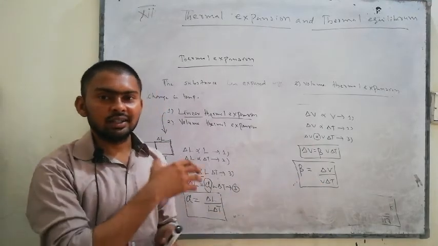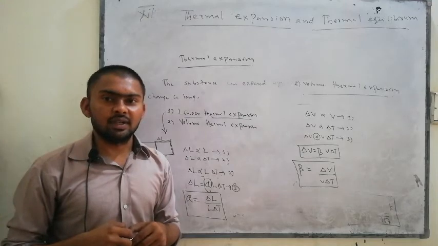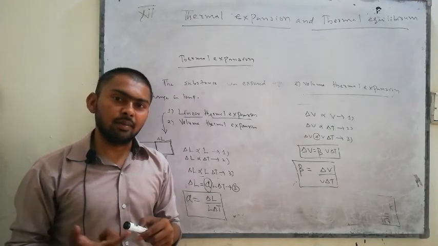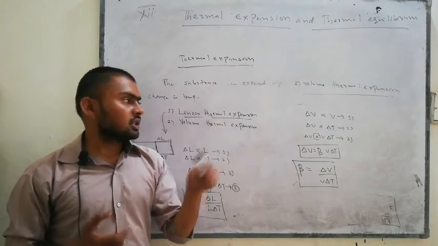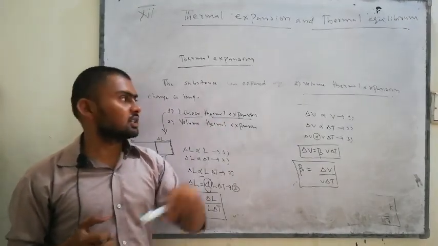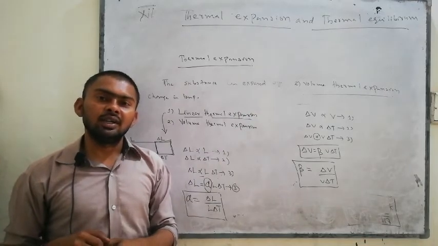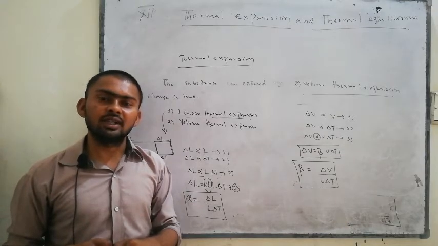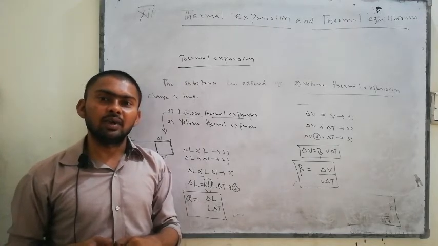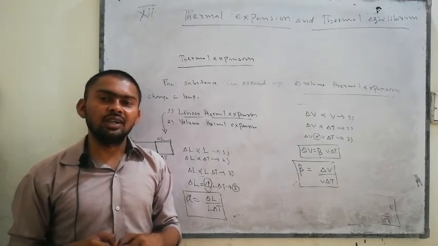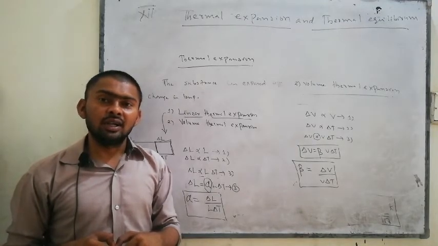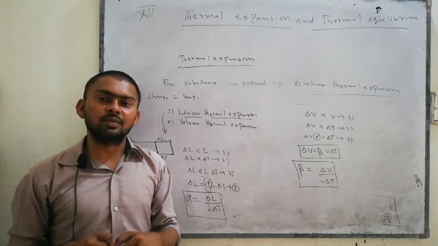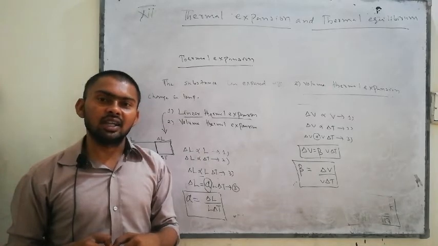So these were the types of thermal expansion. Thermal expansion can occur in one dimension, that is the linear expansion. Thermal expansion can occur in three dimensions, that is the volume expansion. Thermal expansion can also occur in two dimensions, that is known as the areal thermal expansion. We are not going to deal with areal thermal expansion because it is not part of your course, so I have removed it, but you should know about it. Areal expansion is that which occurs only in two dimensions.